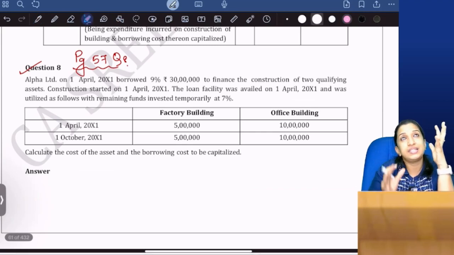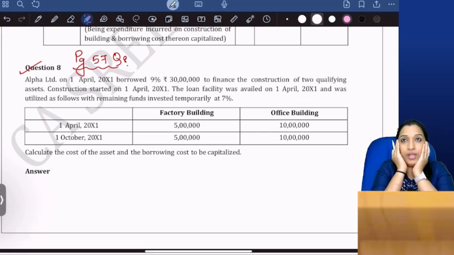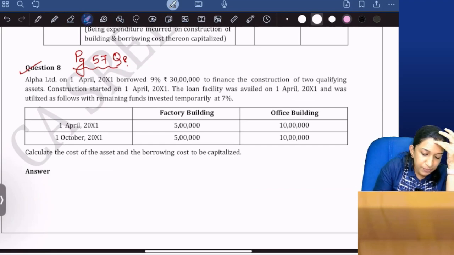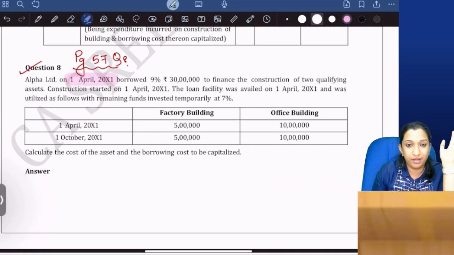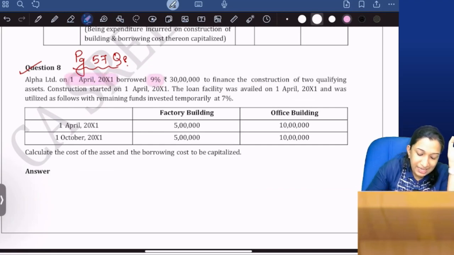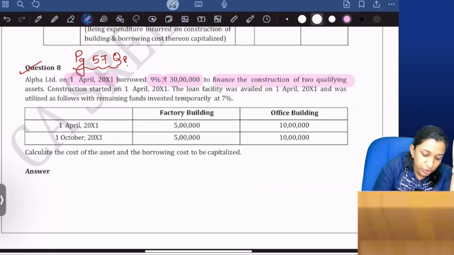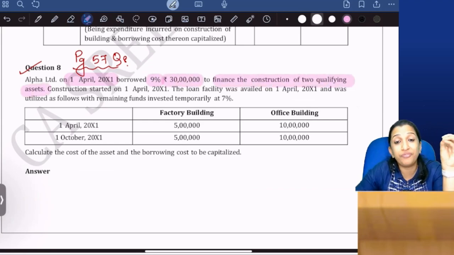This is to understand, if there is a specific borrowing, how do I calculate the interest cost? Alpha Limited on 1st April 2011 borrowed 30 lakhs at 9% to finance the construction of 2 qualifying assets.